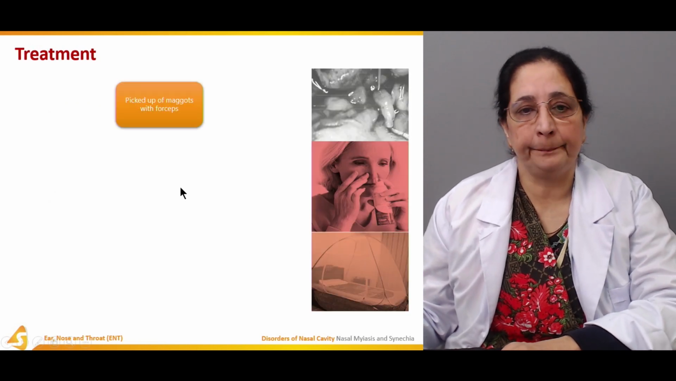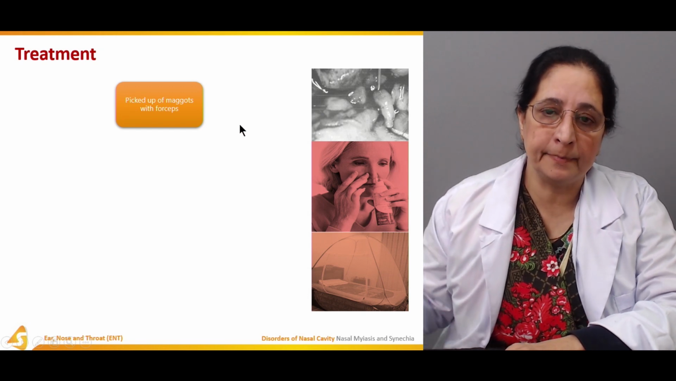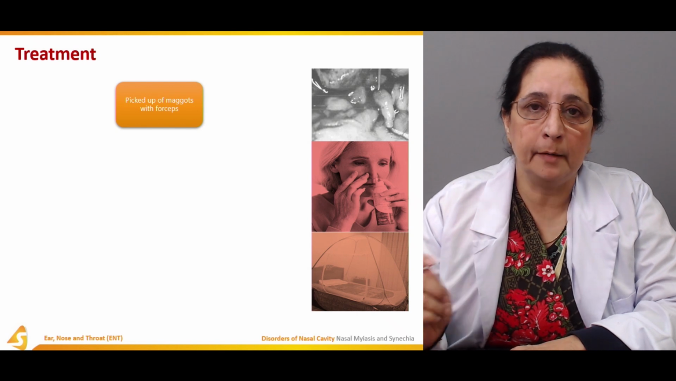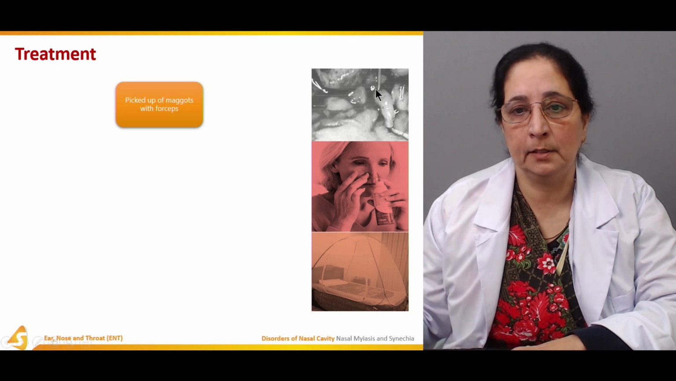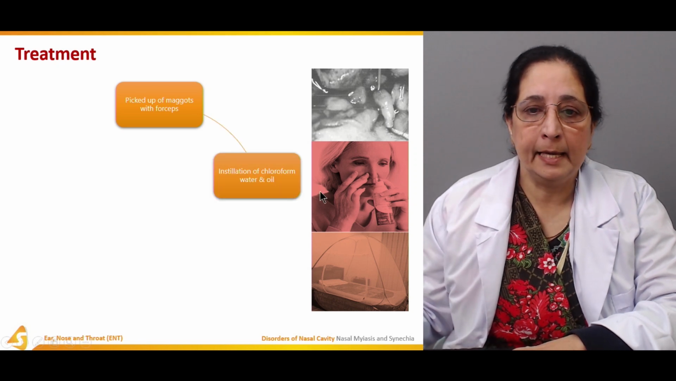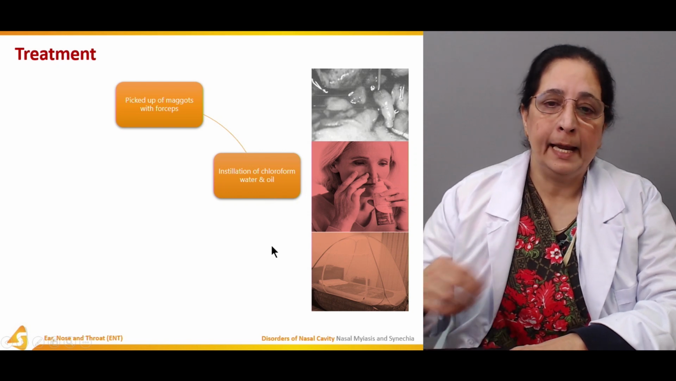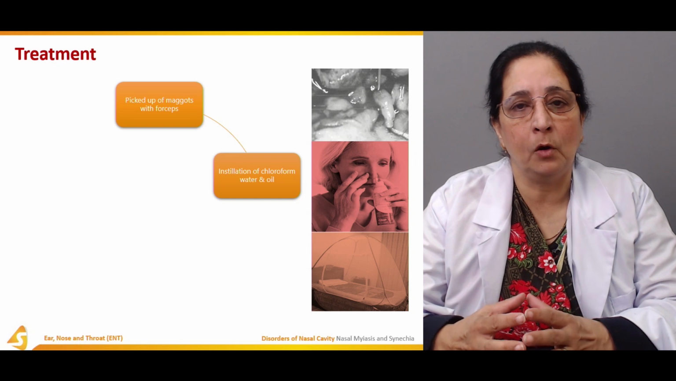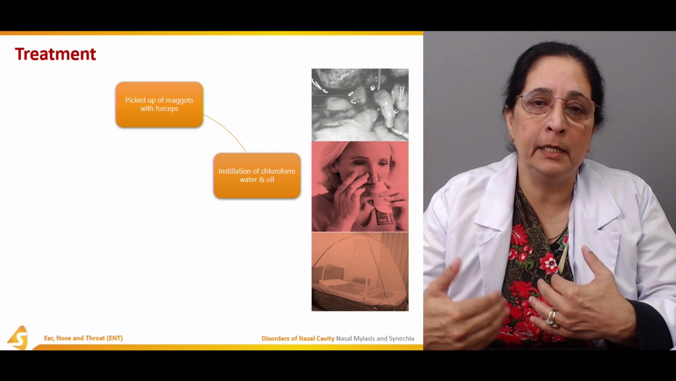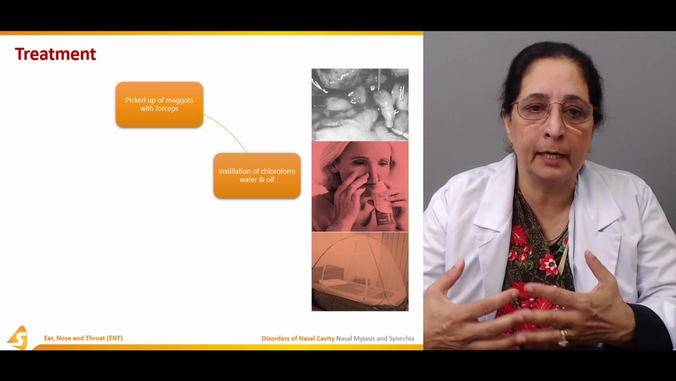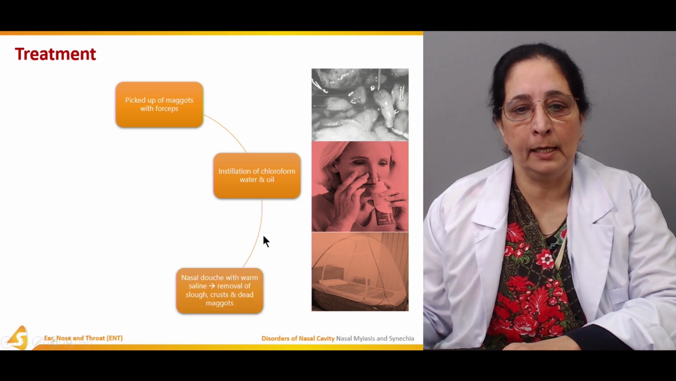Treatment is picking up the maggots with forceps. Maggots can be picked up and removed with forceps. Here you can see the maggots. Then instillation of chloroform water and oil. This chloroform water and oil usually causes numbness, and then the maggots are easy to pick up and remove.